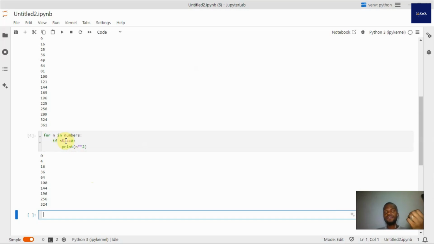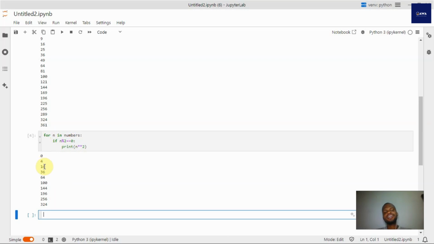So if any number divided by 2 gives you 0 remainder, it's an even number, right? So we are now saying for each number in numbers, if n is an even number, give us the square of that number. It went through the list and gave us the square of all the even numbers between 0 and 20. Make sense? Right. So that's how the for loop works.